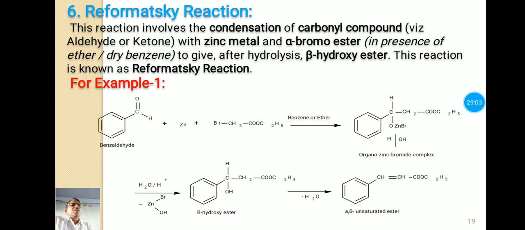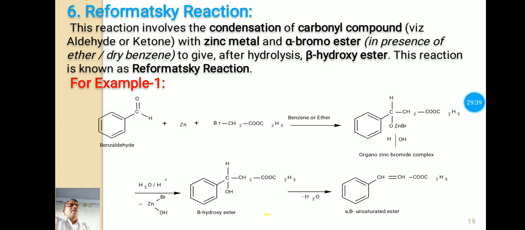In this case the ZnBr gets attached to the carbonyl oxygen, and this CH2 group gets connected to the carbonyl carbon of benzaldehyde and forms this intermediate product, and this intermediate product after hydrolysis loses ZnBrOH as a byproduct, and the beta hydroxy ester is the main product.